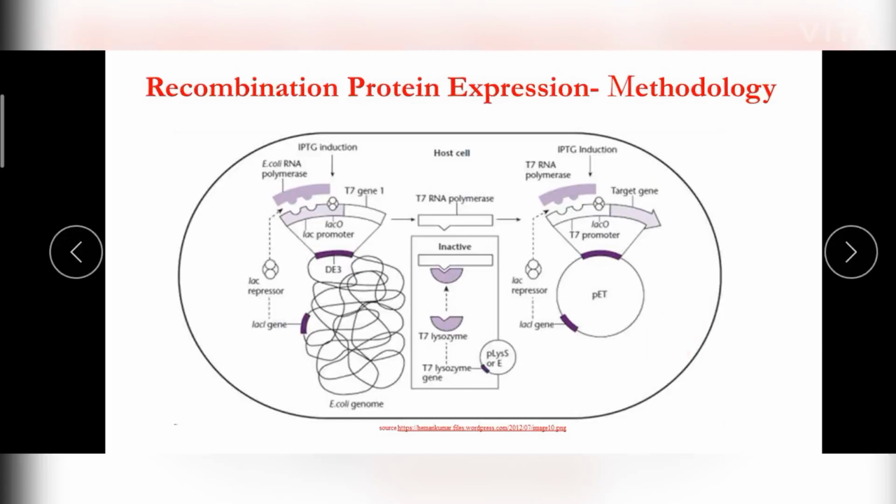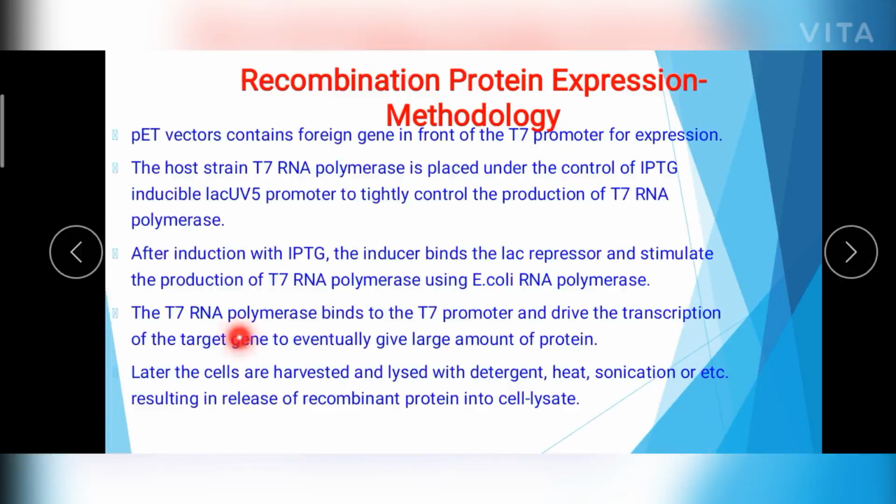In this manner, the repressor inactivates the protein synthesis, whereas when you add the inducer, it activates the protein synthesis. In this manner, the gene expression is regulated by means of the repressor and the inducer. So you have known that when the T7 RNA polymerase binds to the T7 promoter present in the expression vector, it drives the transcription and translation of our target gene, thereby producing a large amount of the recombinant protein.